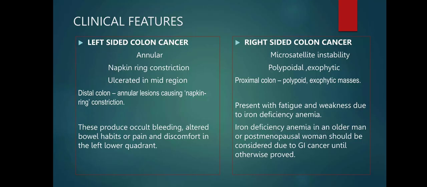So, what are the clinical features of the left sided colon cancer and right sided colon cancer? Left sided colon cancer is annular, napkin ring constricting, ulcerated in the mid region. Distal colon annular lesions cause napkin ring constriction. These produce occult bleeding, altered bowel habits, or pain and discomfort in the left lower quadrant.